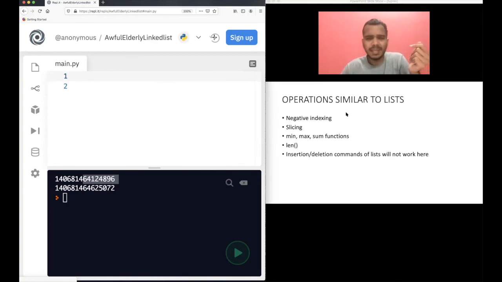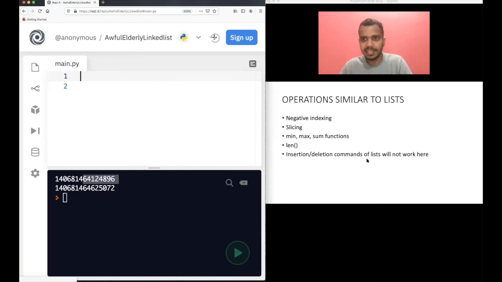And of course, there are many other operations you can do similar to list. You can use negative indexing like list. You can use the slicing concept of list. You can use the min, max, sum functions of list. You can use the length function, like how many elements are there. And of course, the insertion and deletion commands of list will not work here. If you use the append command or remove command here, it will not work. You cannot modify the tuple like that.